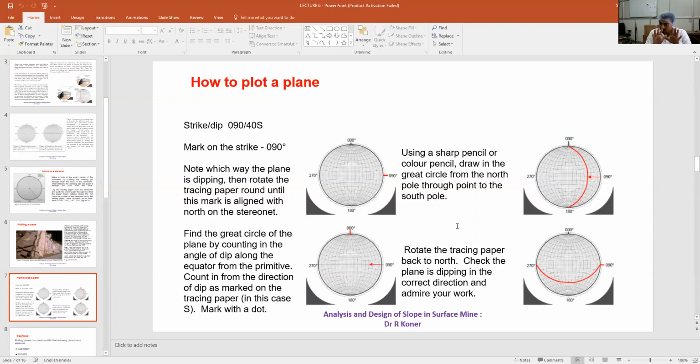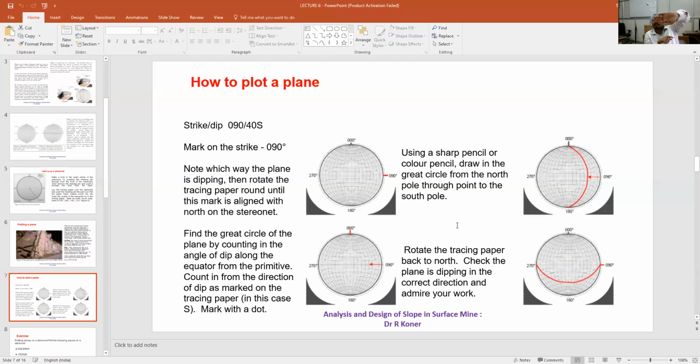Then after these things are complete, I will place the tracing paper in the original position. Earlier, tracing paper was like that. So mark 90 degree in the east. Then we have rotated back anti-clockwise to put the red mark zone in the North Pole. Then we have measured the 40 degree along the equator. Then drawn the red circle.